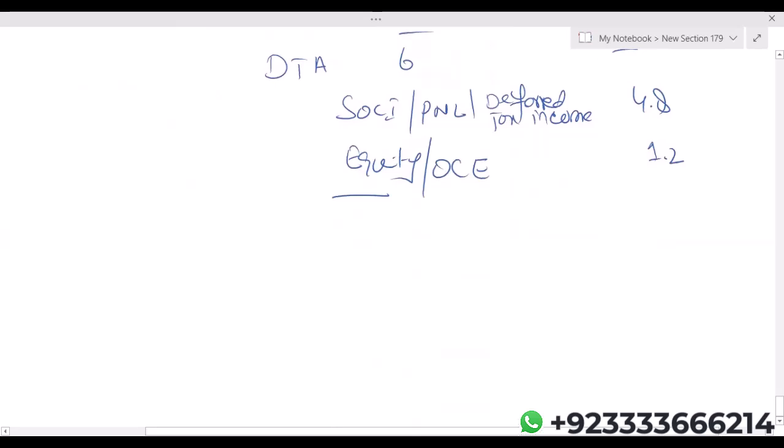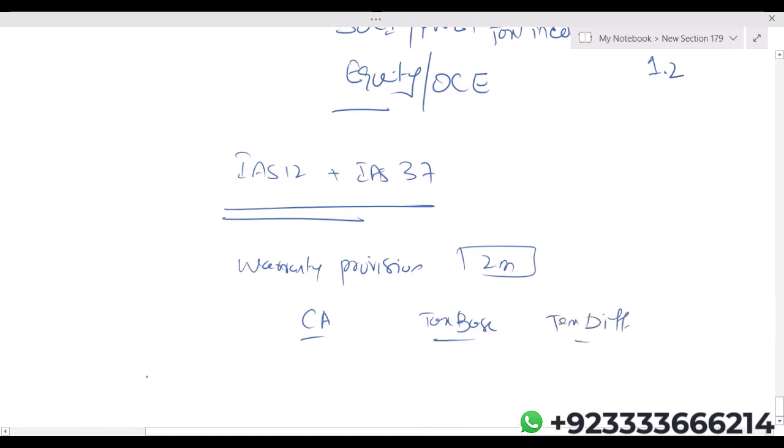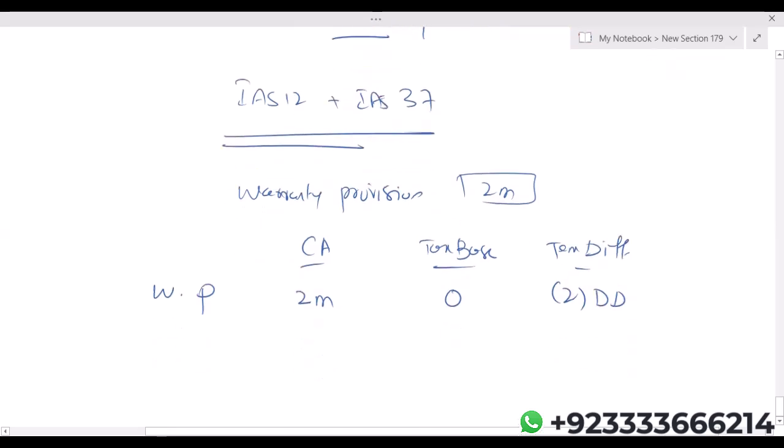Okay. One more thing. Let's say if you have IAS 12 plus IAS 37. Warranty provision, assuming it is 2 million. Carrying amount, tax base, temporary difference. Warranty provision, carrying amount is 2 million. Tax base will always be 0 because taxation authorities do not accept provision as your liability. Multiply by tax rate, there will be a deferred tax asset.